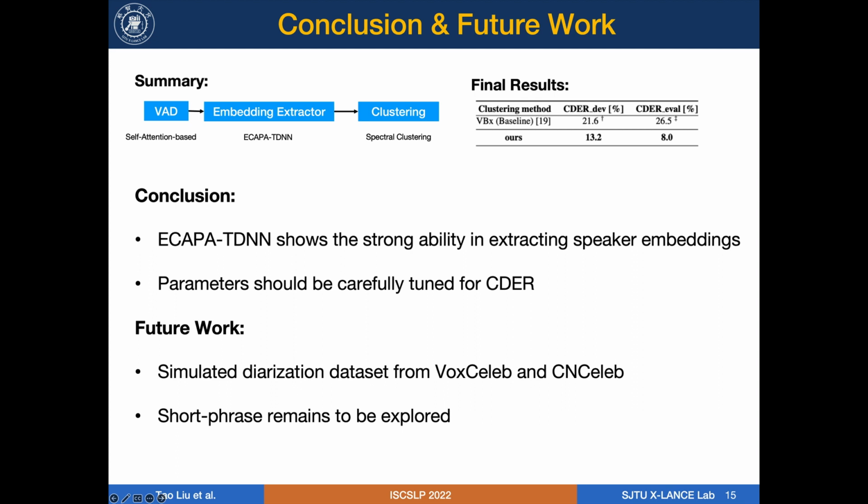In the future, we think there are still 2 aspects to be explored. First, to make the best of the CSSD dataset, for example, temporal information, and train an efficient end-to-end model. A simulated diarization dataset for VoxCeleb and CN-Celeb may be considered, which can be used for pre-training. Second, the short phrase in this challenge is not solved explicitly, and a more efficient model to extract the short phrase remains to be explored, especially when the segment lasts less than 1 second.